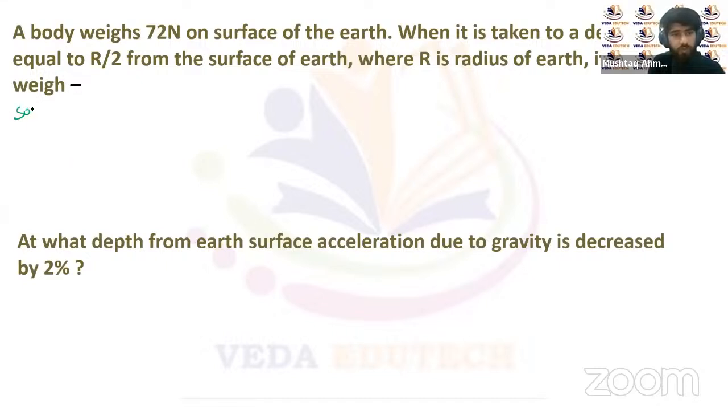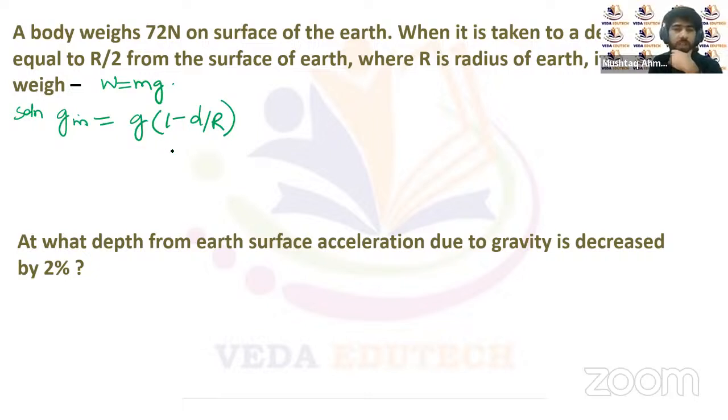The solution of this question will be, we know weight is the mass multiplied by the acceleration due to gravity. It can be inside, outside, or on the surface of Earth. Now the acceleration due to gravity inside is equal to g into (1 minus d upon R). If you multiply by mass on both sides, we will get the weight, or the force, inside.